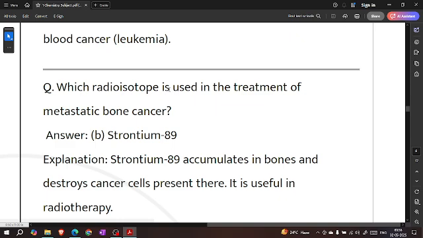Which radioisotope is used in the treatment of metastatic bone cancer? Strontium 89. Strontium 89 accumulates in bone and destroys cancer cells present there. It is useful in radiotherapy.